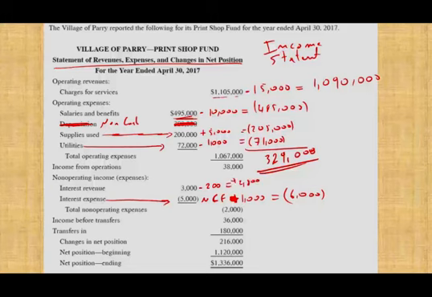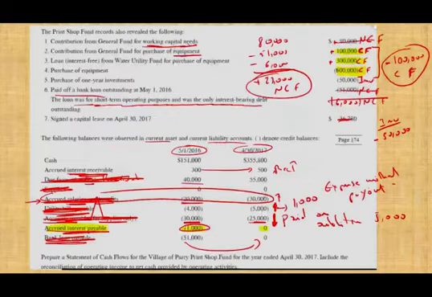Now, again, the opposite would have been true if receivable went down, but receivable went up. Okay, so our interest revenue on a cash basis is only 2,800. So plus 2,800, and I believe that's the only thing that's investing. So minus 50,000 plus 2,800, that's minus 47,200.